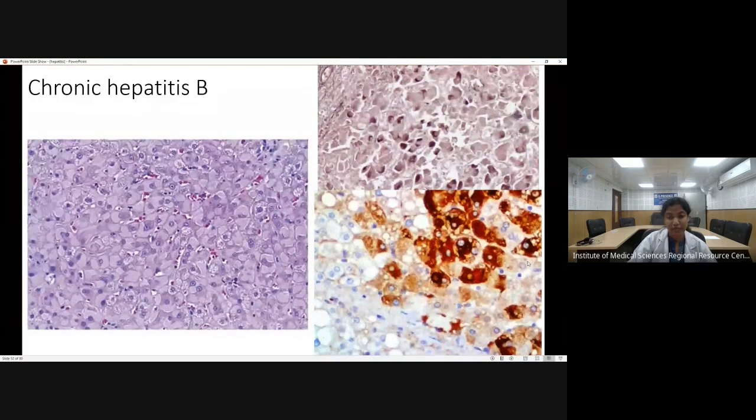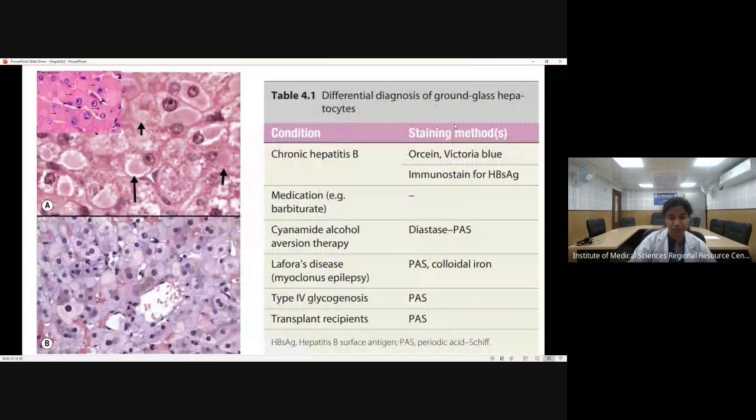Now, this can be detected by immunohistochemistry for hepatitis B surface antigen, and also this can be detected by the Orcein stain. Now, this is further depicted here. You can see these are the normal hepatocytes.